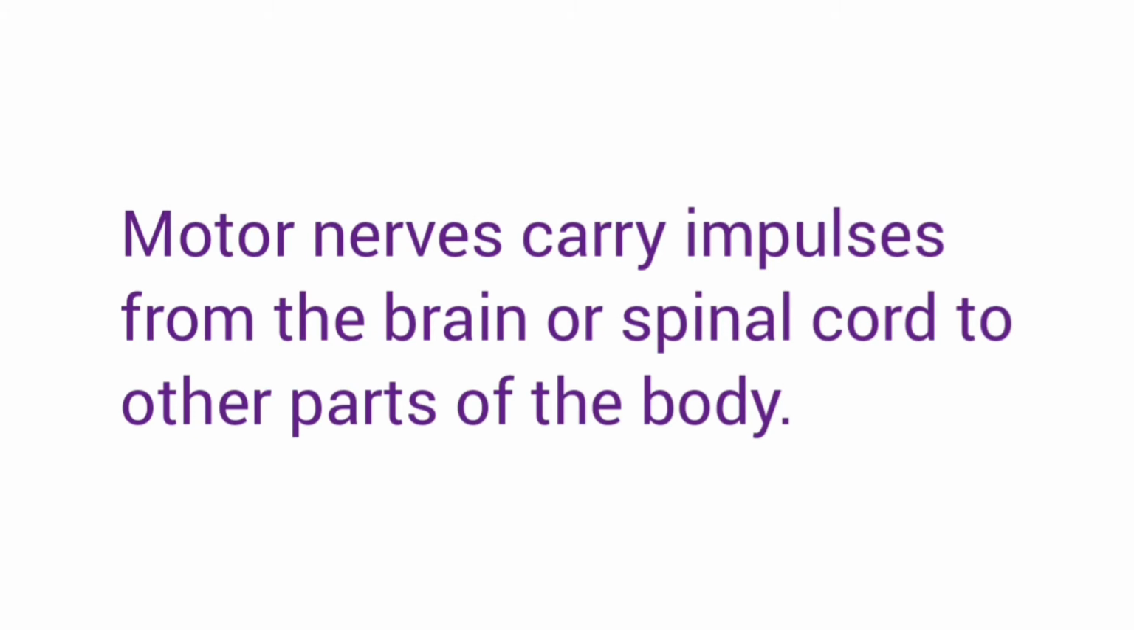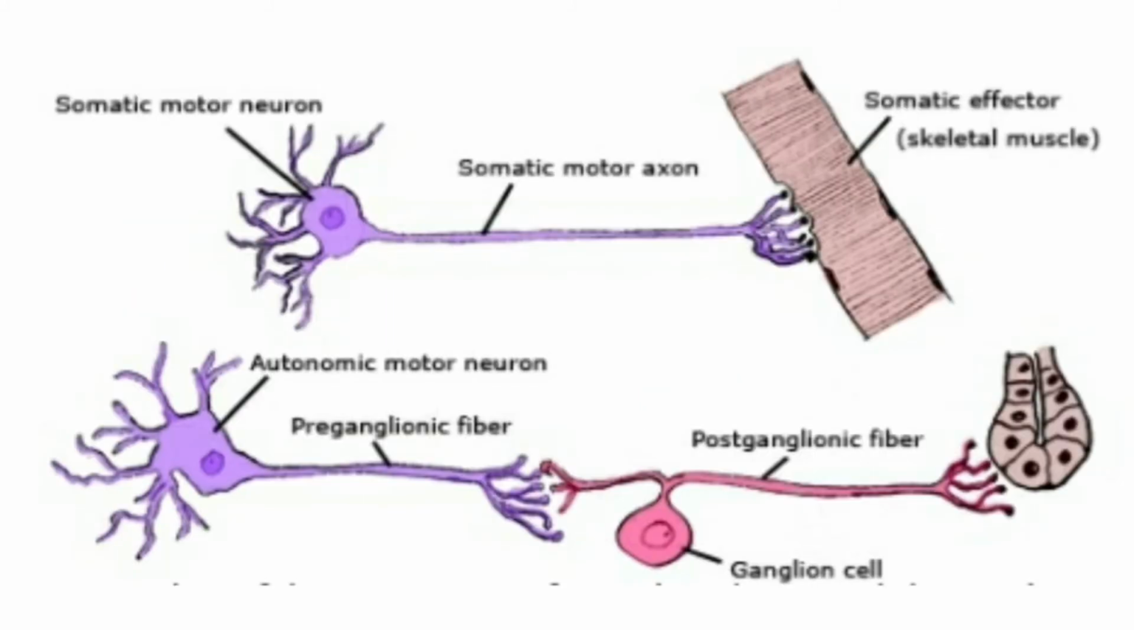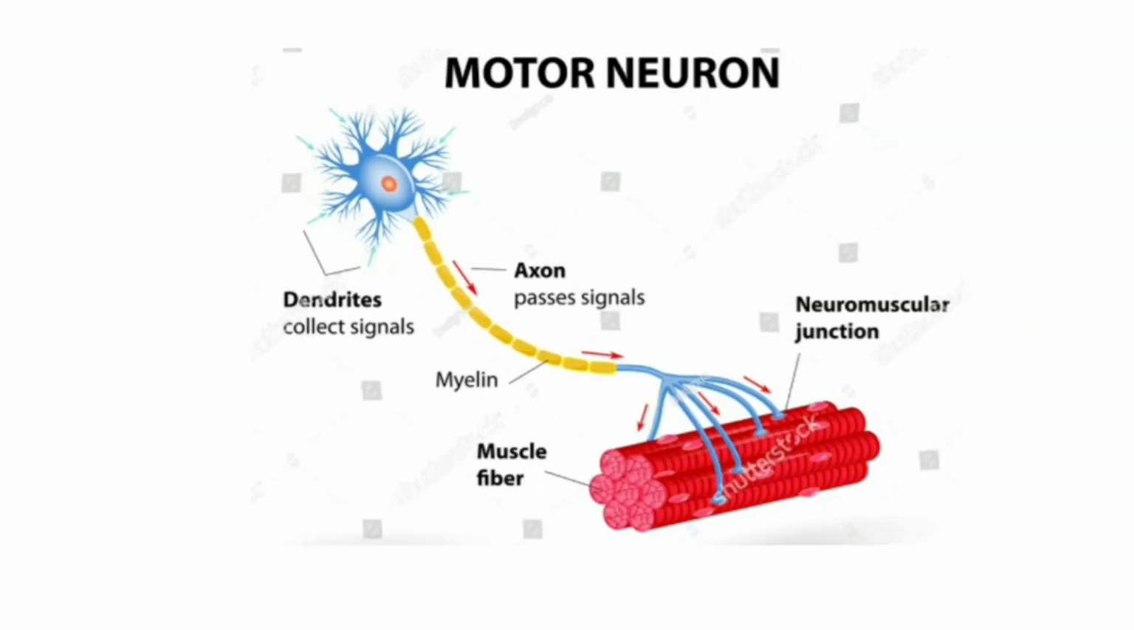Number two, motor nerves. These nerves carry message in the form of impulses from the brain or spinal cord to the other parts of the body such as muscles and glands. So please remember once again, messages are carried from brain or spinal cord to other parts of the body. And these nerves which do this work are called motor nerves.